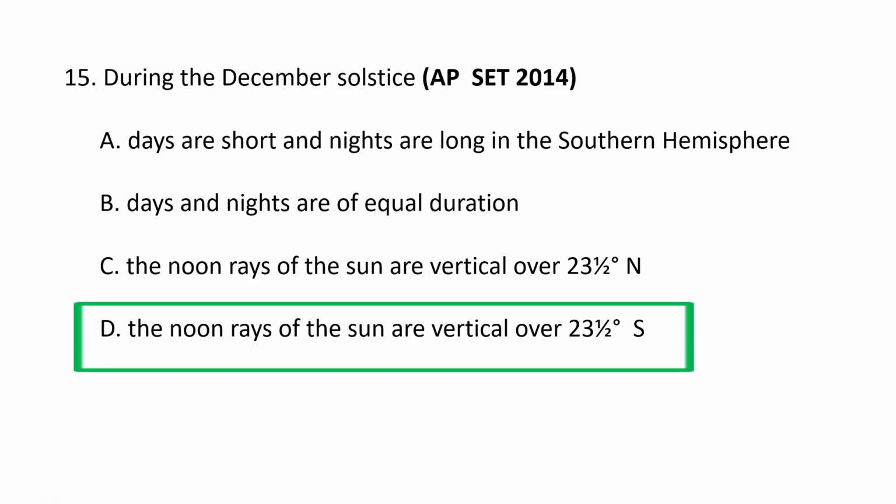During the December solstice, the noon sun's rays are vertical over the Tropic of Capricorn, which is located at 23.5 degrees south of the equator. This is because the Earth's south pole is tilted most directly towards the sun at this time, and it makes the longest day and the shortest night in the southern hemisphere. So during the December solstice, the noon rays of the sun are vertical over 23.5 degrees south. D is the correct option.